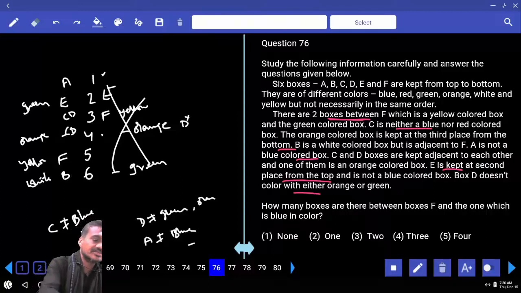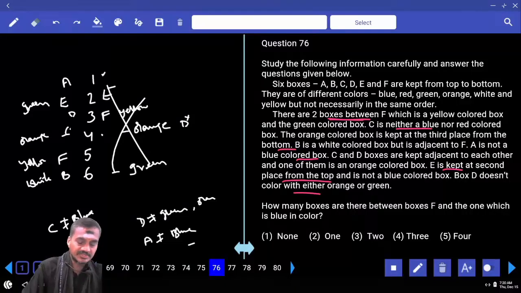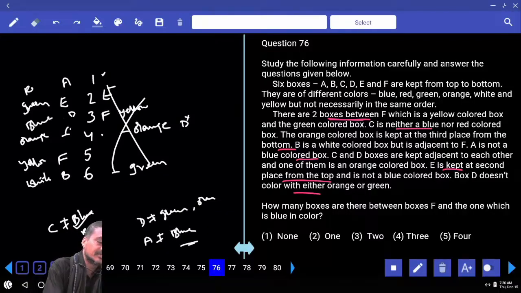D is not orange, so C must be orange. If C is orange, D is there. And D cannot be green, and green is already taken. And C is neither blue nor red in color; C is orange. And A does not contain blue. As A does not contain blue, D is blue. If D is blue, A is red in color. Done?